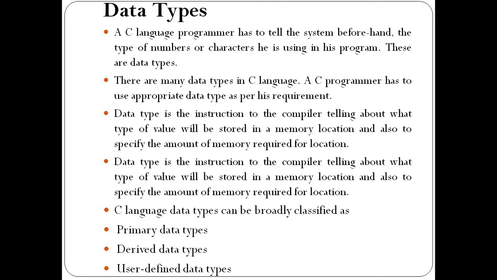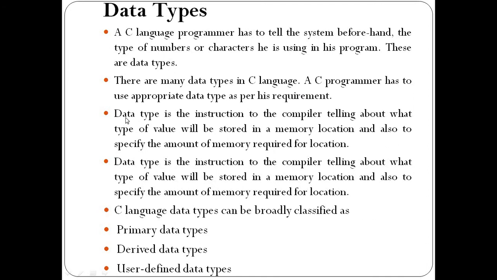And once we analyze the data, then we can declare the types of that data before using that data in our program. So that's why a data type tells the system which type of values we need to refer to in the program. There are many data types in C language. A C programmer has to use the appropriate data type as per his requirement.